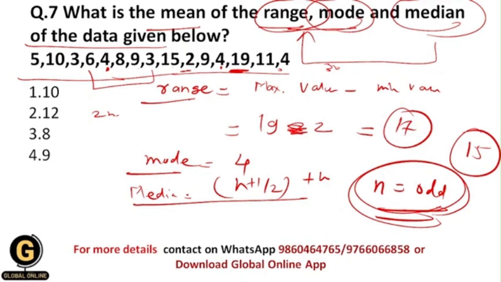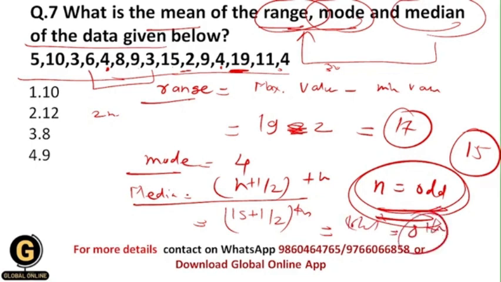So let us find the median value. n plus 1 will be 15 plus 1 upon 2th term. So 15 plus 1 is 16 upon 2, that is the 8th term. And here the eighth term, counting 1 2 3 4 5 6 7 8, is 3.